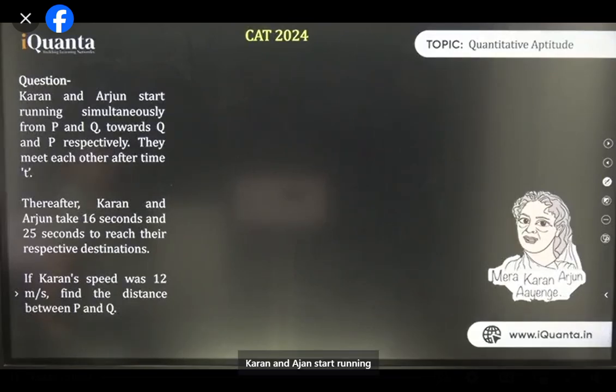Karan and Arjun start running simultaneously from P and Q towards Q and P respectively. They meet each other after time t. Thereafter, Karan and Arjun take 16 and 25 seconds to reach their respective destinations. If Karan's speed was 12 meters per second, find the distance between P and Q.